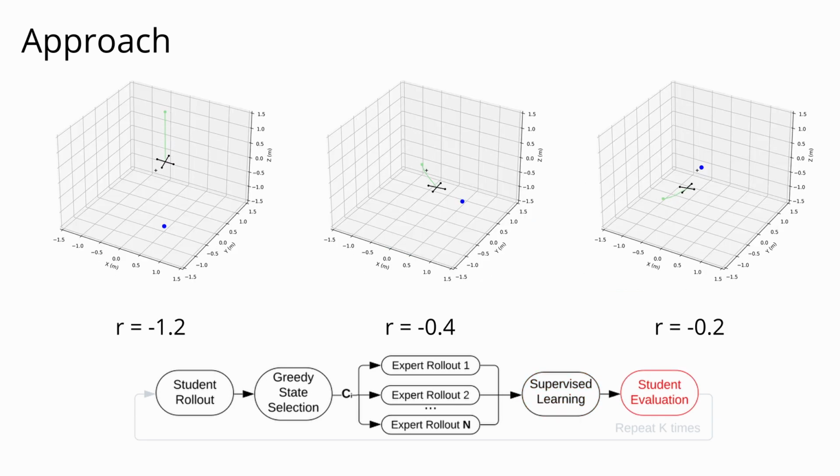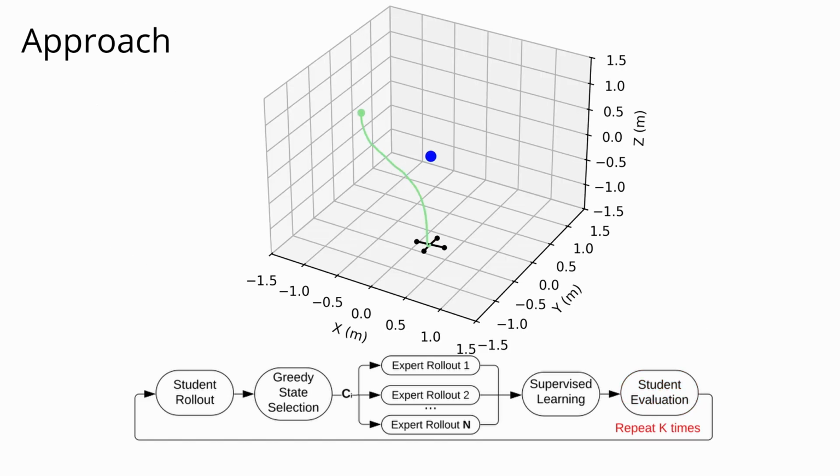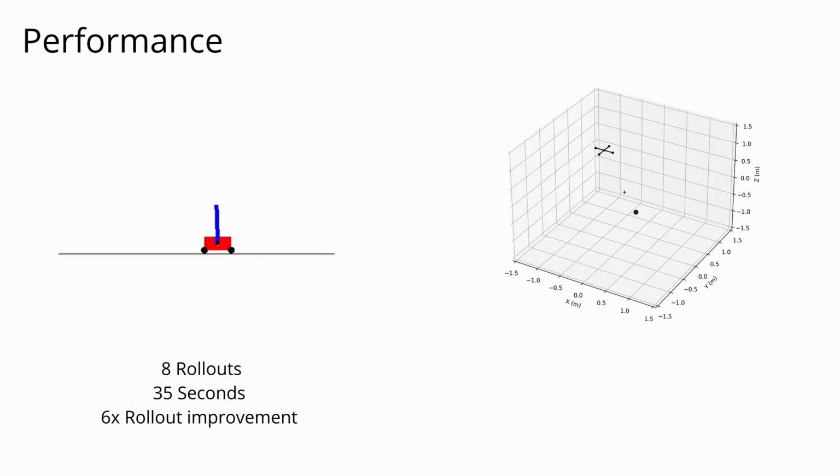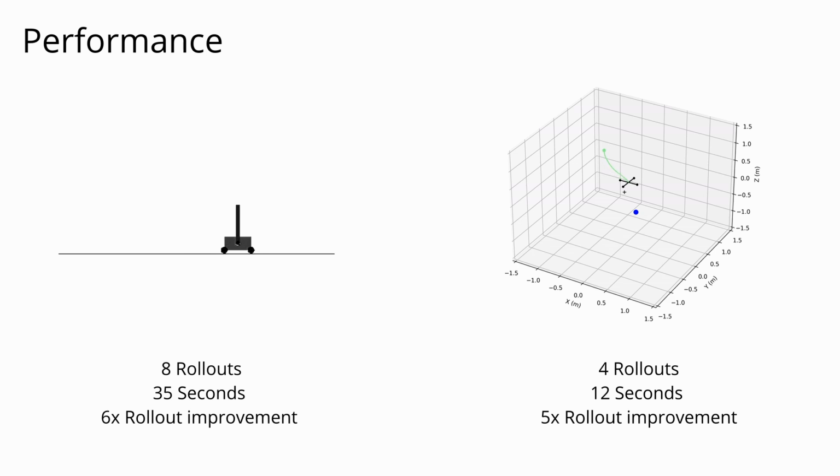The new policy is then evaluated in simulation to assess if the student has achieved expert level performance. This process is then repeated if the student has not reached the expert. Greedy-DAgger can train a policy for a cart pole swing up task within 8 rollouts, a 6-fold improvement over the conventional DAgger approach. For the previously seen quadcopter waypoint task, the student achieves expert performance within 4 rollouts, a 5-fold